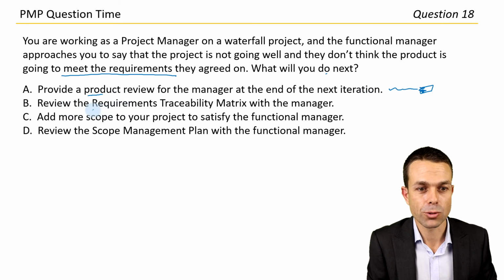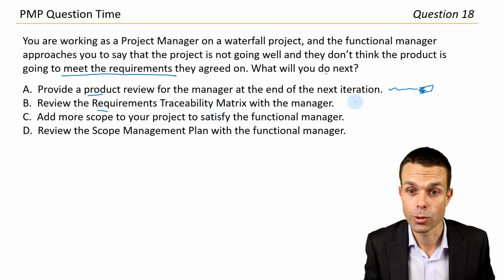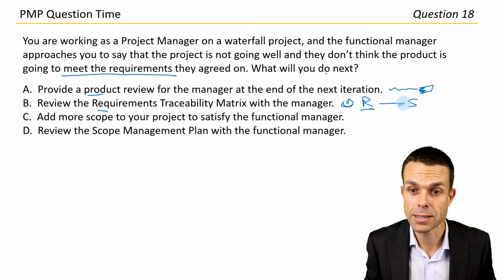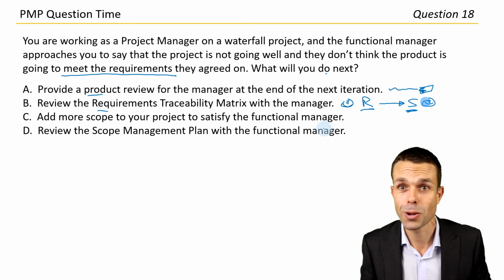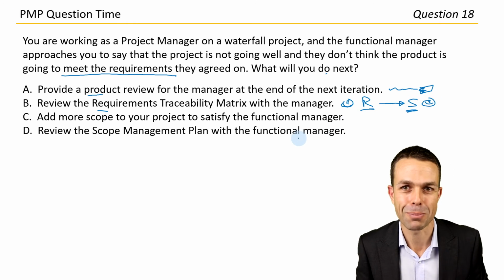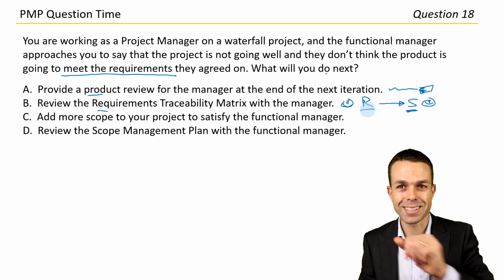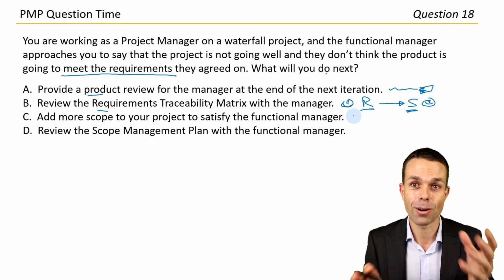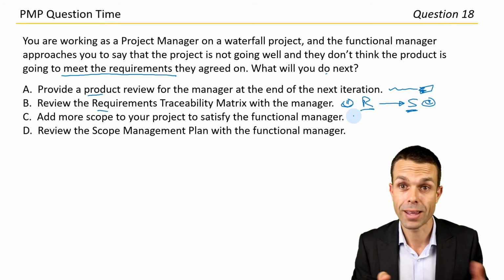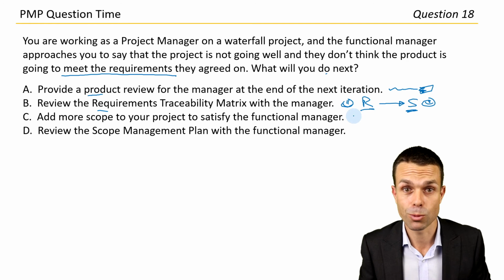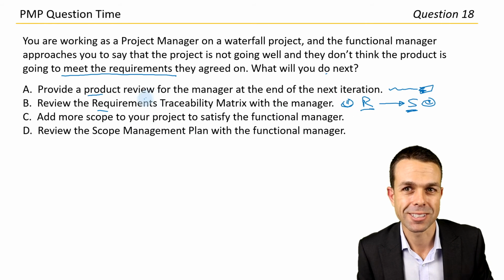Review the requirements traceability matrix with the manager. So requirements and where did they come from? So who wanted them? Someone happy over here. And where do they go? They go to the scope. So we're matching them up to the scope that we're delivering in our project. And these guys are also happy because we've got all happy people on our project, of course. But I think this is actually a good one because we're seeing how it's matched up. Are we delivering what they actually wanted? Yeah, I think this actually could work. Let's see the other ones just in case.